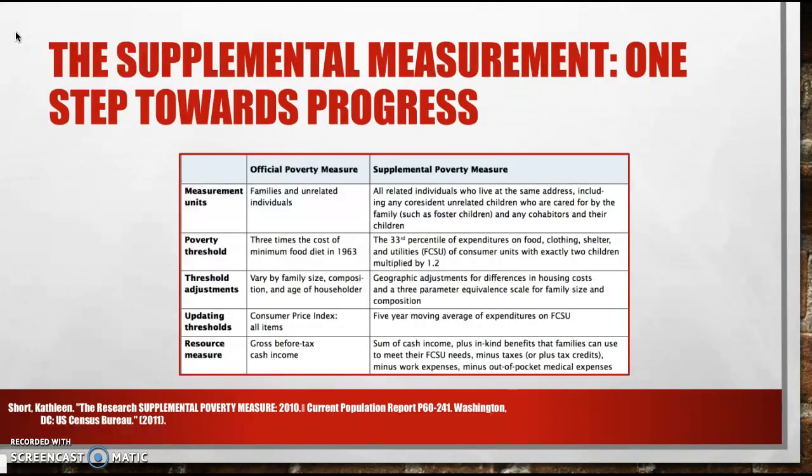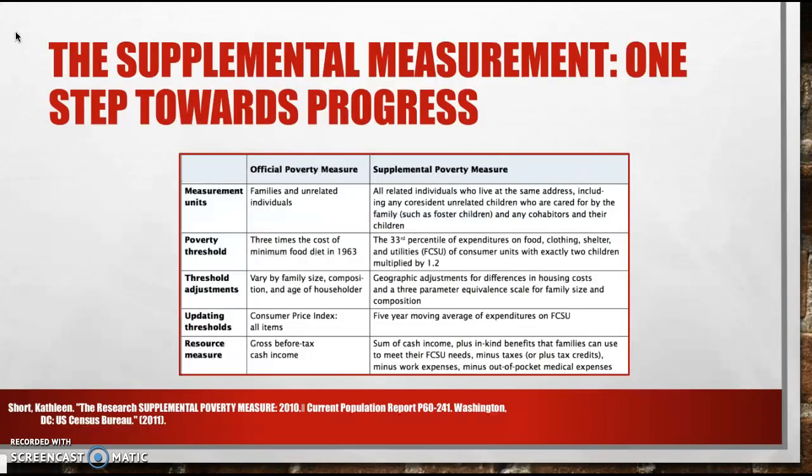Finally, the OPM hasn't been updated to reflect the fact that increasingly, unmarried persons may cohabit the same property, and the OPM does not count unmarried cohabitants as being a family. The OPM calculates family resources in a problematic manner, which fails to account for the diversity of income forms. To determine income, the OPM solely includes a family's gross pre-tax income and cash welfare. This doesn't take into account things like in-kind benefits, such as the new Supplemental Nutrition Assistance Program, and near-cash benefits, like the Earned Income Tax Credit.